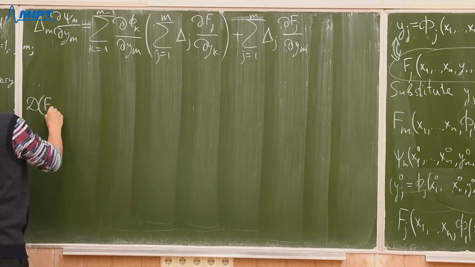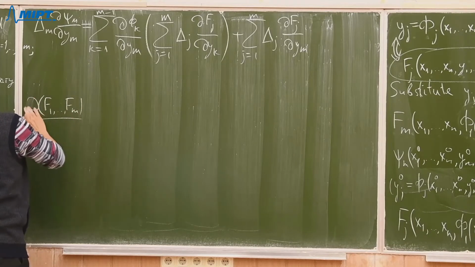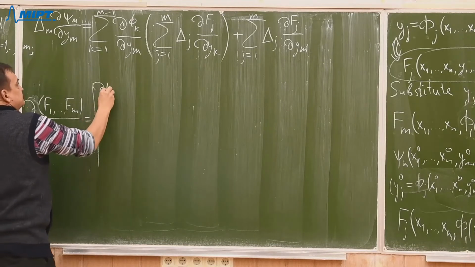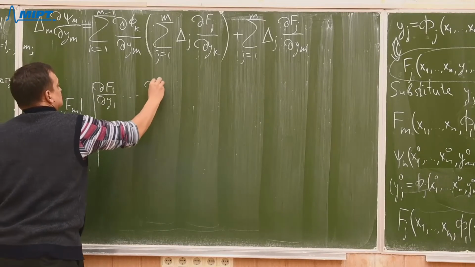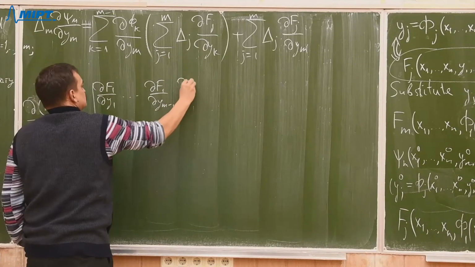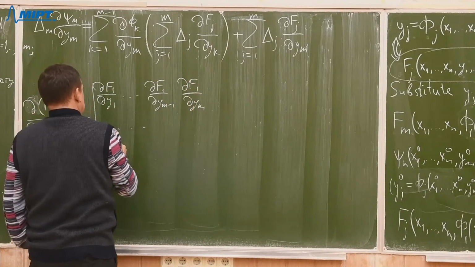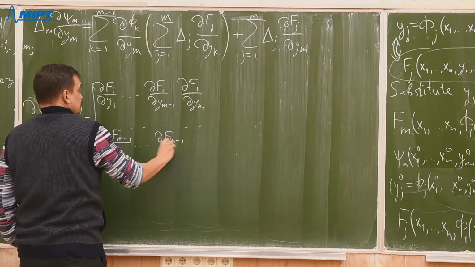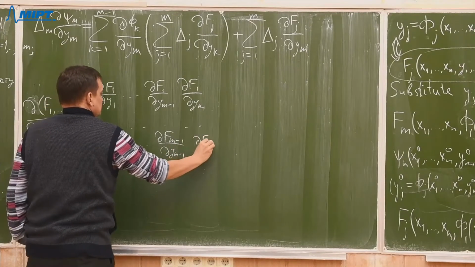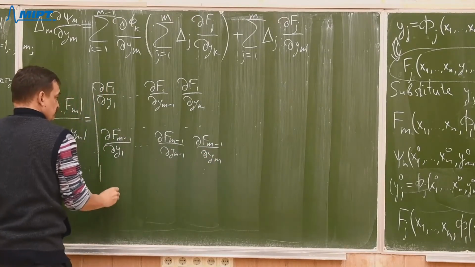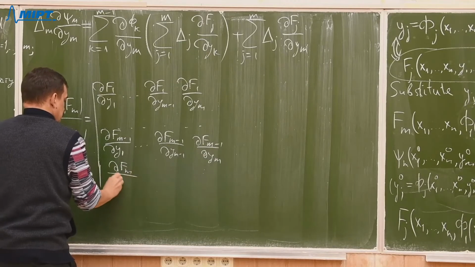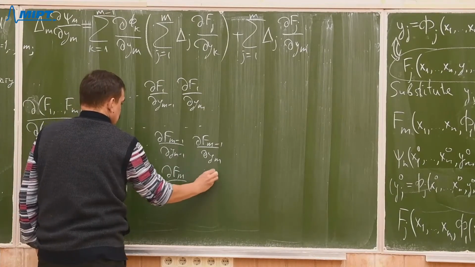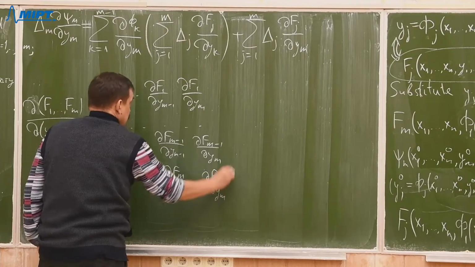Our determinant, Jacobian, it was the following. This was our Jacobian.